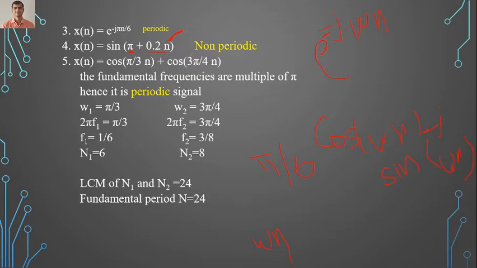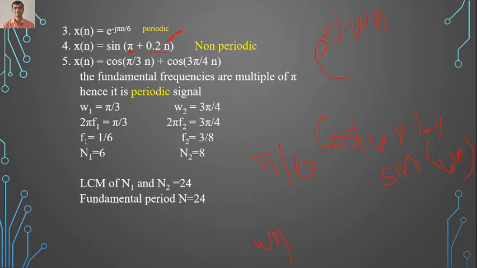Here also the frequency is a multiple of pi. So both the frequencies are multiples of pi, and we can say the signal is a periodic signal. If the signal is like this, cos 3n plus cos 3 pi by 4n, then the given signal is non-periodic, because one is a multiple of pi and the other is not.